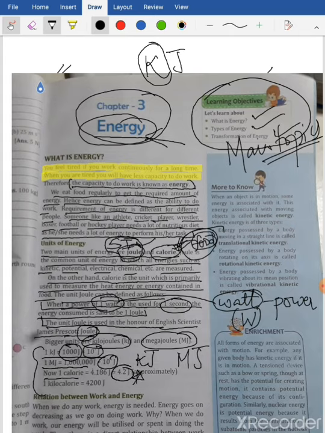So put a star mark here and mark this. 1 calorie equals 4.2 joule. Okay, now, relation between work and energy.